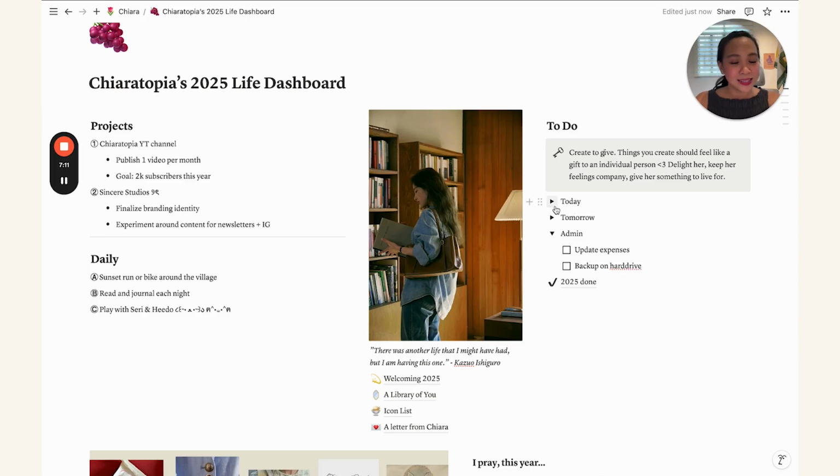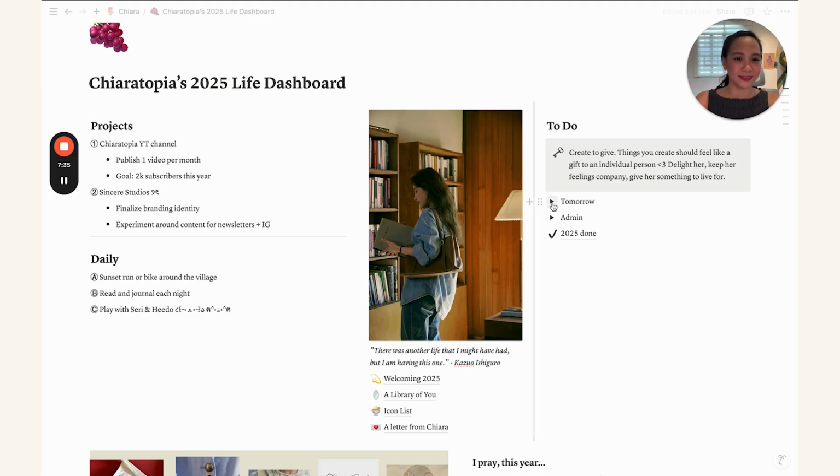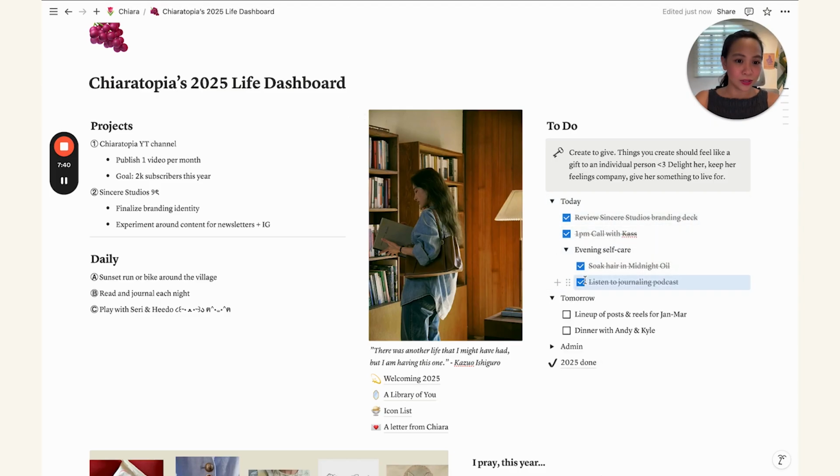So the concept of these toggles is for you to be able to focus on the tasks for today. And as you finish each task, you check them off like that. And at the end of the day, you can easily drag them down to done. And then you can start tomorrow with your other tasks. But what if there are some things that you didn't get to do today that you want to do tomorrow? You simply drag it down and you're stress-free.